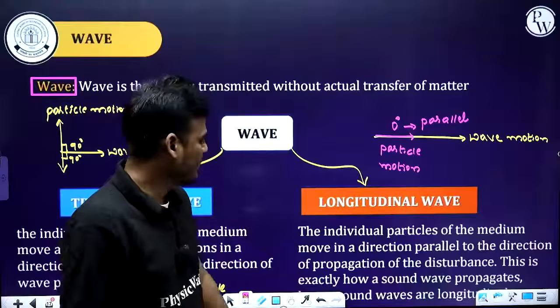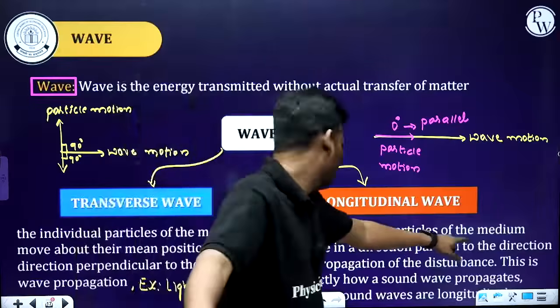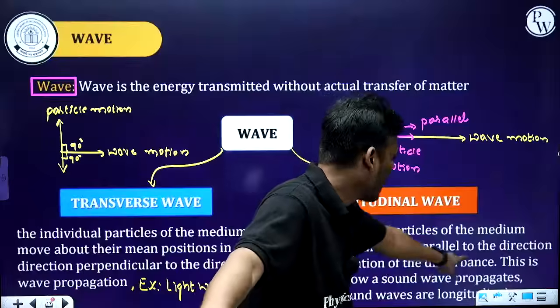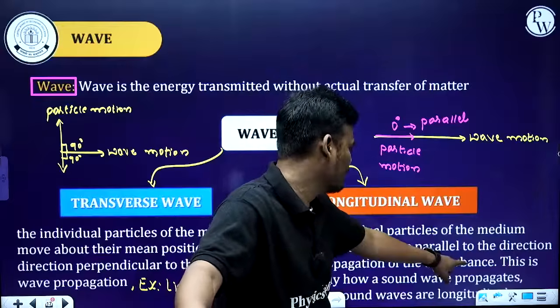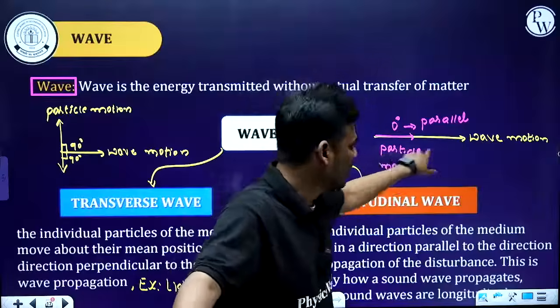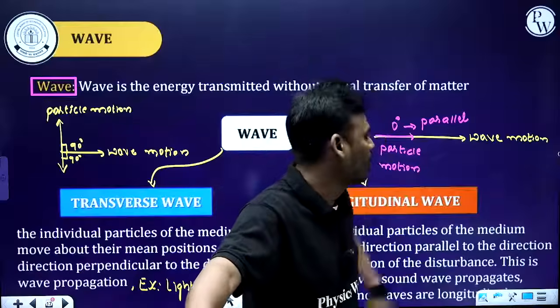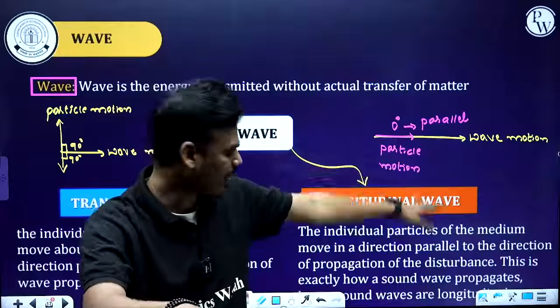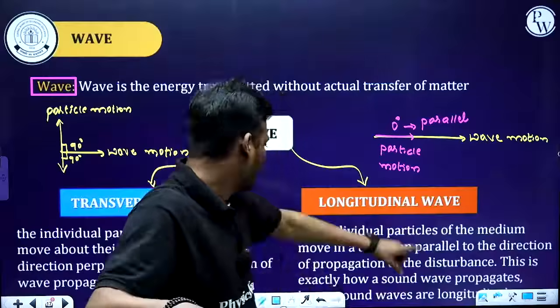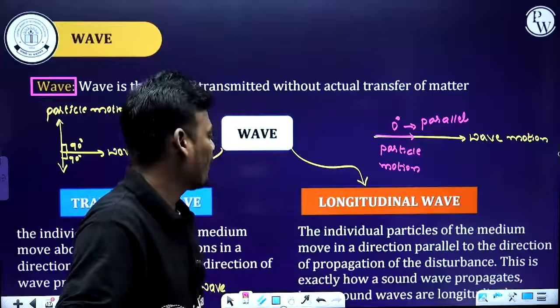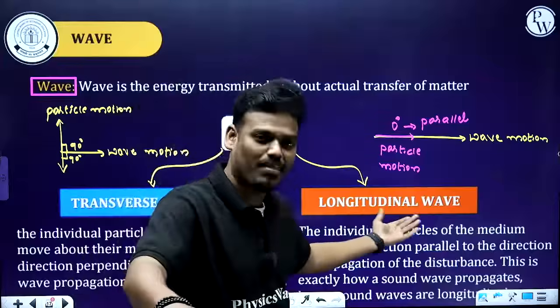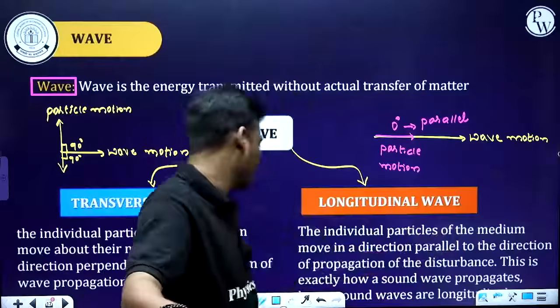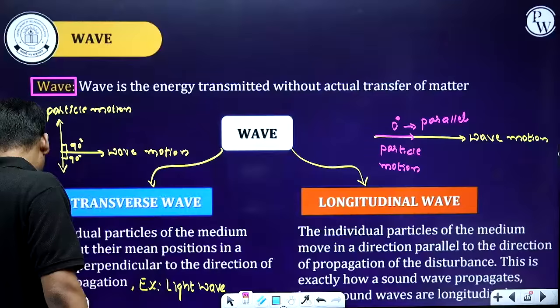Very good simulations. The individual particles of the medium move in the direction parallel to the direction of propagation of a disturbance. Disturbance is nothing but a wave motion. See, this is the wave motion, and particle motion is also along the wave motion, that is, parallel to the wave motion, or the disturbance. This is exactly how a sound wave propagates. Therefore, a longitudinal wave example is a sound wave. So let's see, in the best way, the simulations.